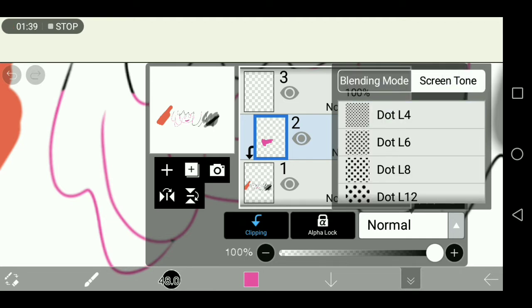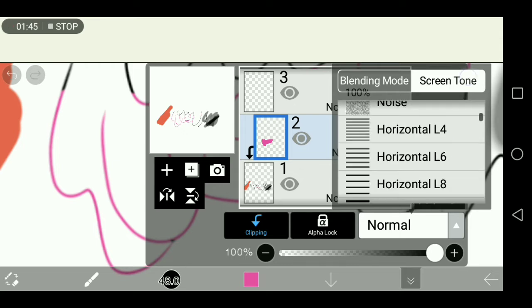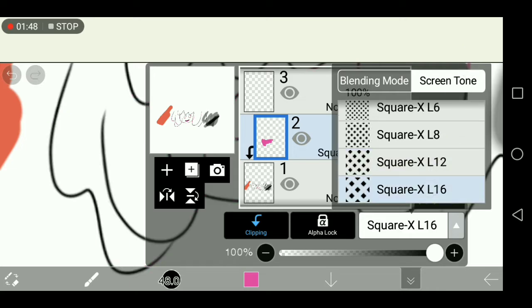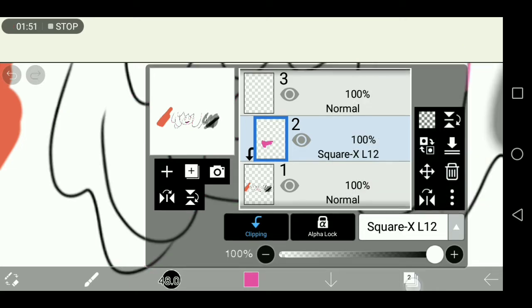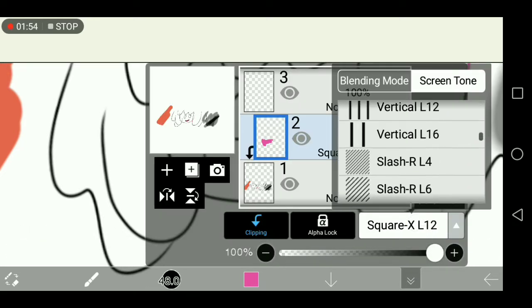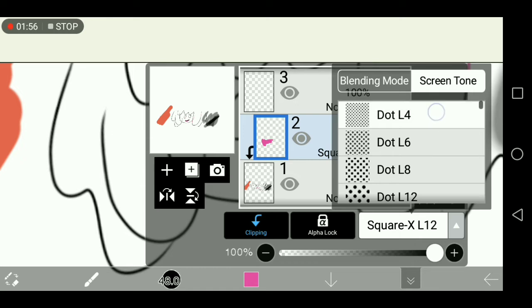And screen tones, yes. Screen tones, you can use them if the style that you're going for is manga-ish, you know? If you've read manga, then you'd understand what I meant.